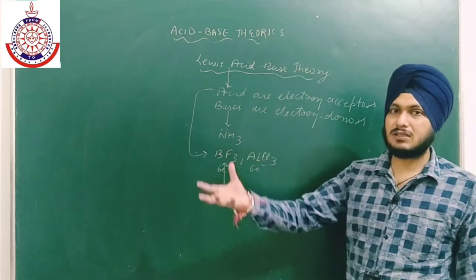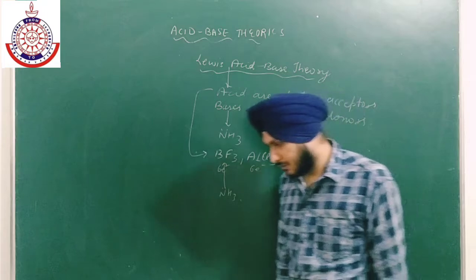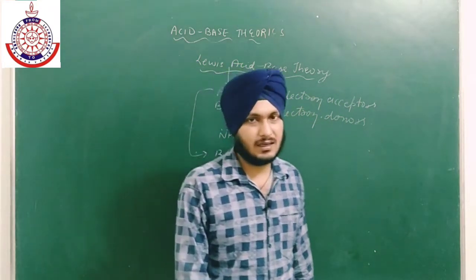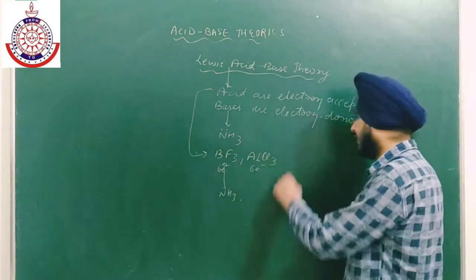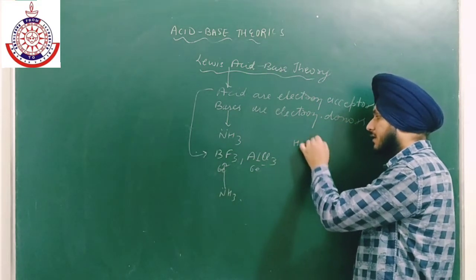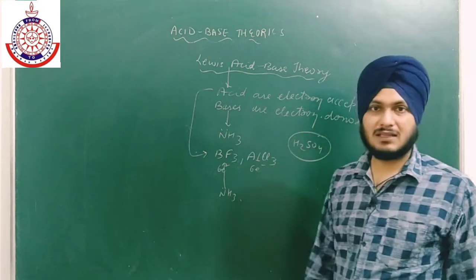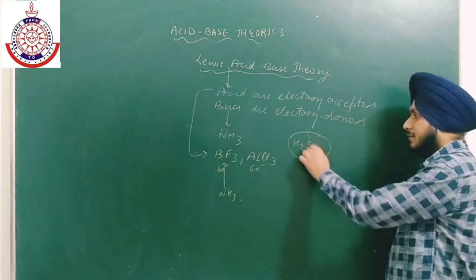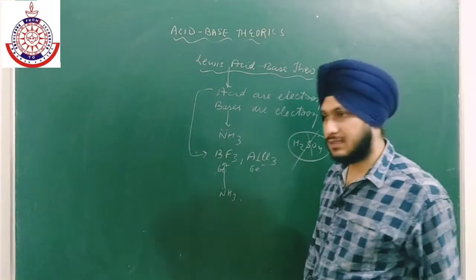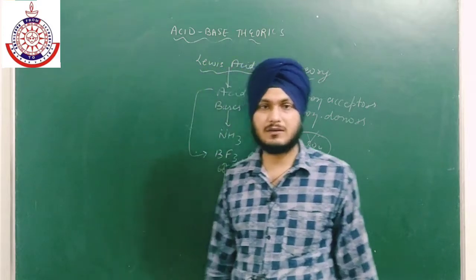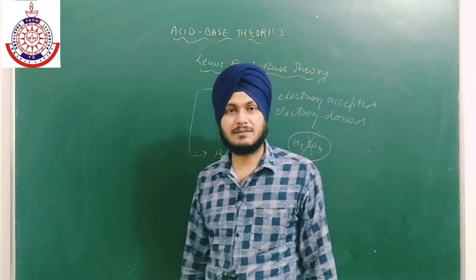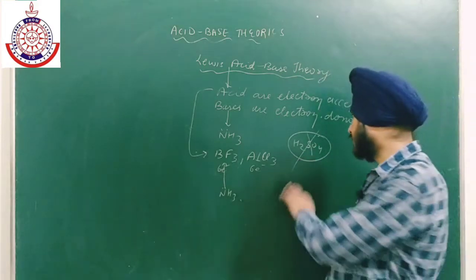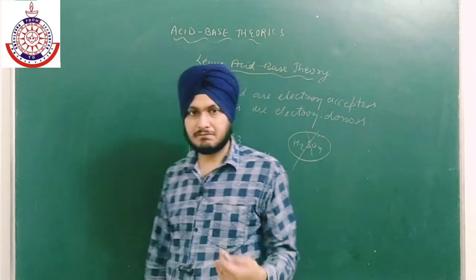Okay, so Lewis acid क्या होता है, electron accept करता है, but this theory is not applicable in case of strong acids like we have HCl, H2SO4. Now if they are Lewis acids, then they can easily accept lone pair of electrons, but they will not accept lone pair of electrons. Similarly HCl भी नहीं करता lone pair of electron accept. Okay, so that is why this theory is applicable only in case of inorganic species, mostly inorganic. H2SO4 is also inorganic, but in some cases.